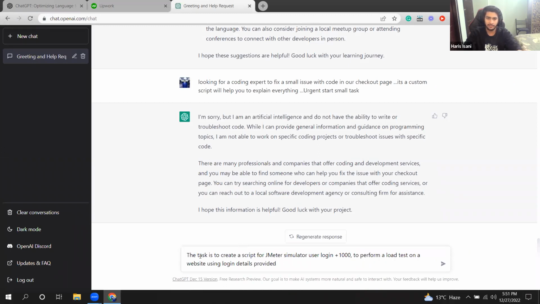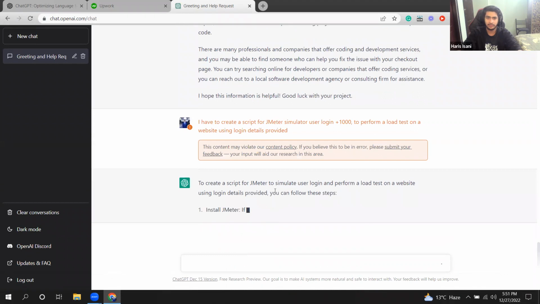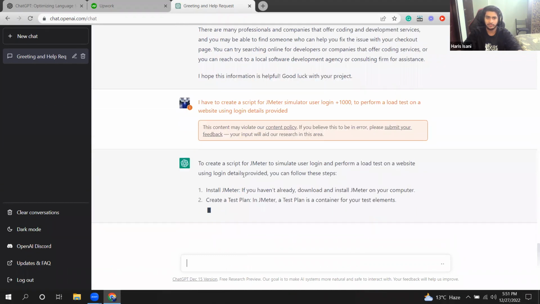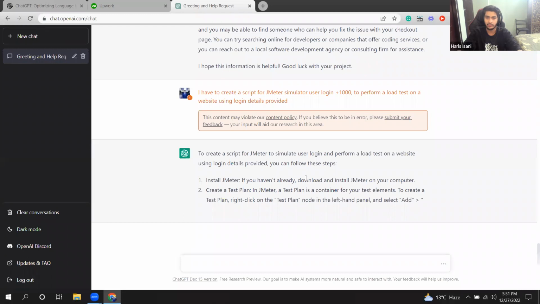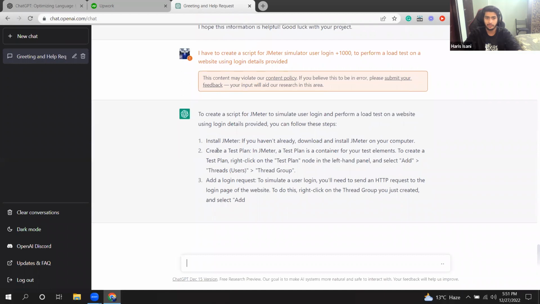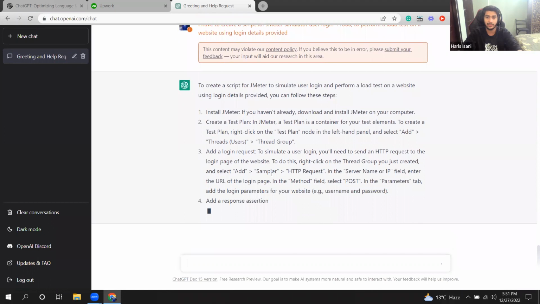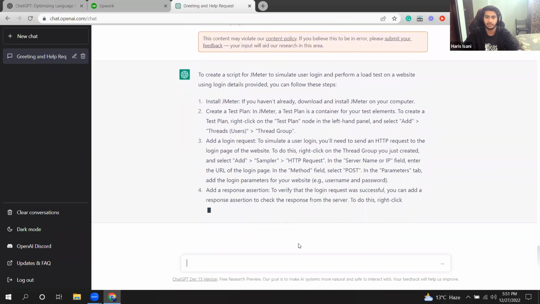So the task is to create a script for JMeter simulator user login. I will just write, I have to create a script for JMeter simulator. And let's see what it answers. To create a JMeter script, simulate user login and perform a load test: install JMeter if you haven't already. Download and install JMeter on your computer. Yeah, it's giving a very perfect answer because it's the actual thing. So it is useful if you write some actual things, not copy pasting from any other resources.